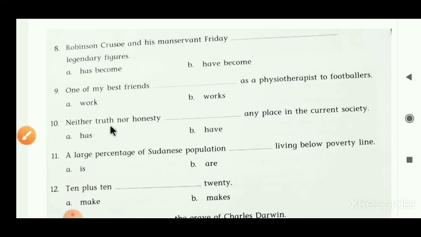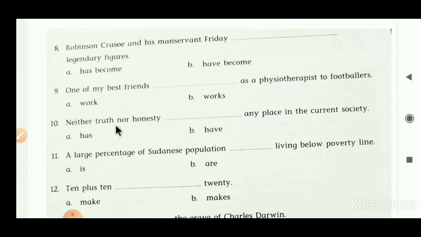Neither truth nor honesty blanks any place in the current society. Two verbs are given here. Has as a singular form and have as a plural form.